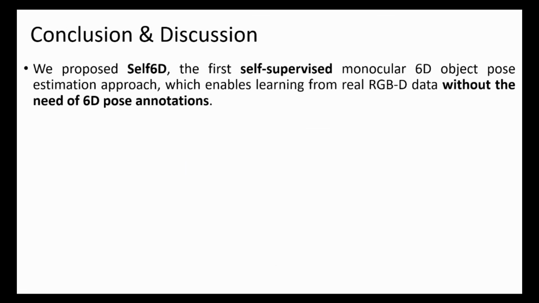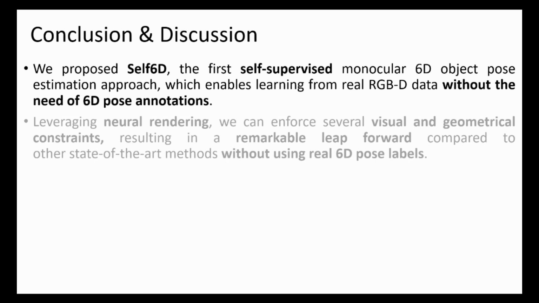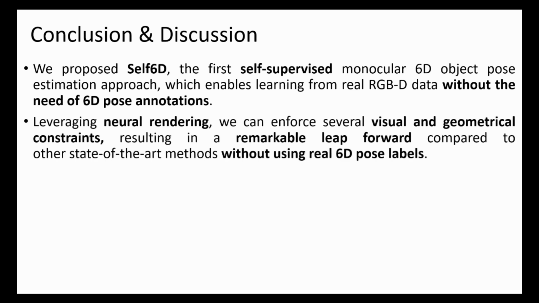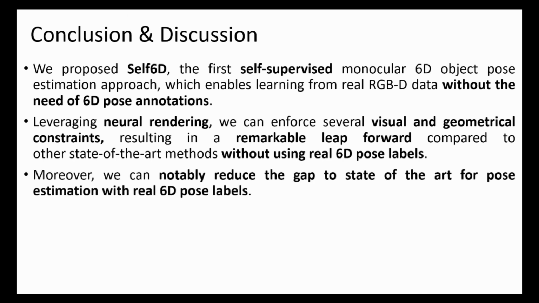In conclusion, we propose Self6D, the first self-supervised monocular 6D object pose estimation approach, which enables learning from real RGBD data without the need for 6D pose annotations. Leveraging neural rendering, we can enforce several visual and geometrical constraints, resulting in a remarkable leap forward compared to state-of-the-art methods using purely synthetic data. Moreover, we can notably reduce the gap to state-of-the-art methods for pose estimation based on real pose labels.